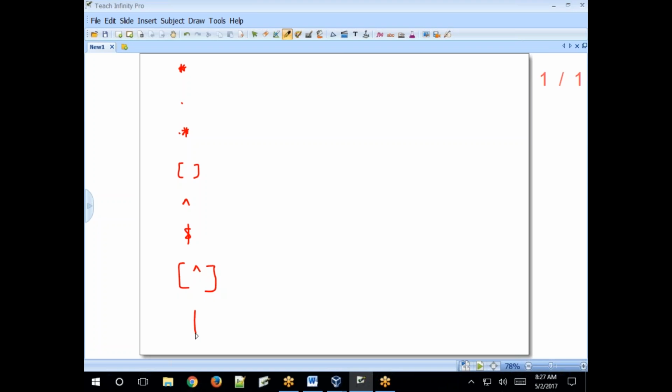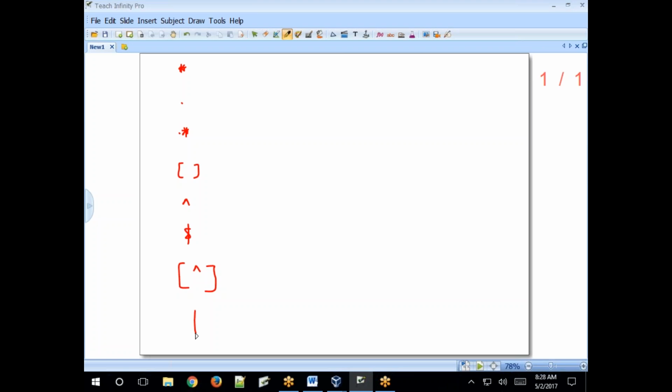So what is asterisk here in the regular expression? Here in regular expression, the asterisk symbol represents zero or more times that the preceding character must be matched.